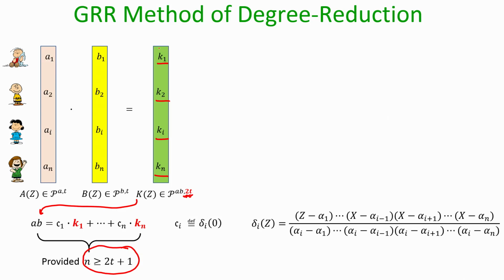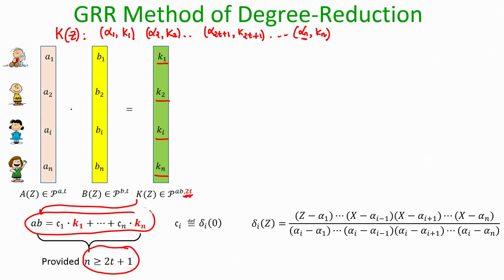Because remember, this k polynomial is a polynomial passing through alpha 1 k1, alpha 2 k2, and like that alpha 2t plus 1 k 2t plus 1, and like that alpha n k n. So, only when n is greater than or equal to 2t plus 1, whatever we are writing here makes sense.